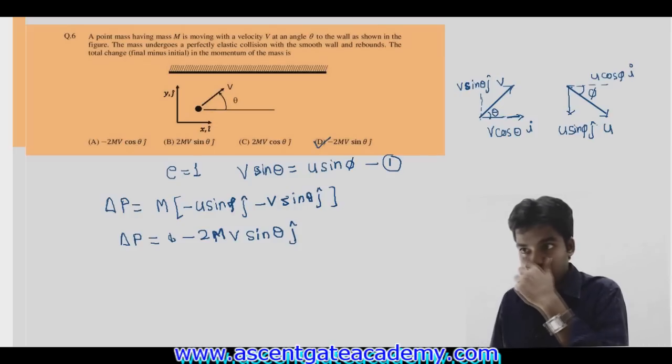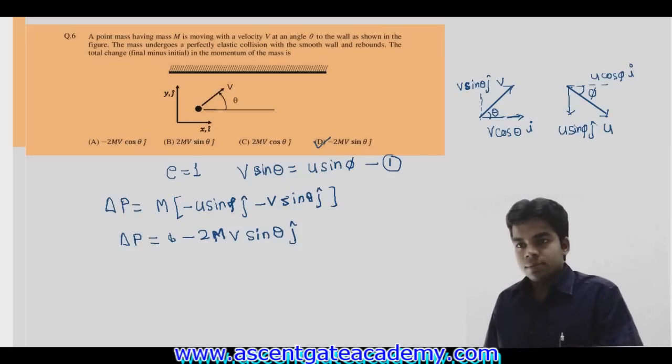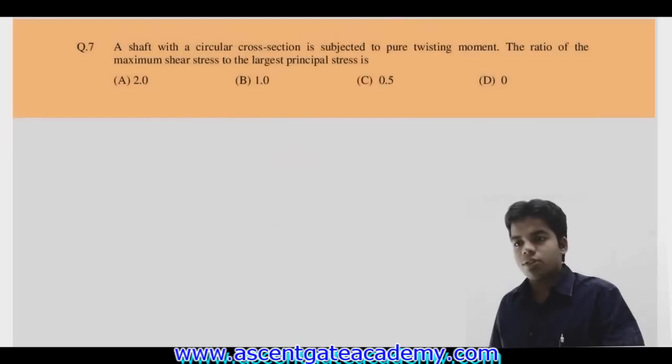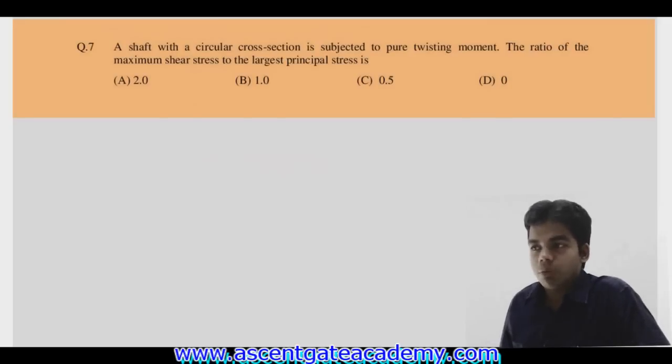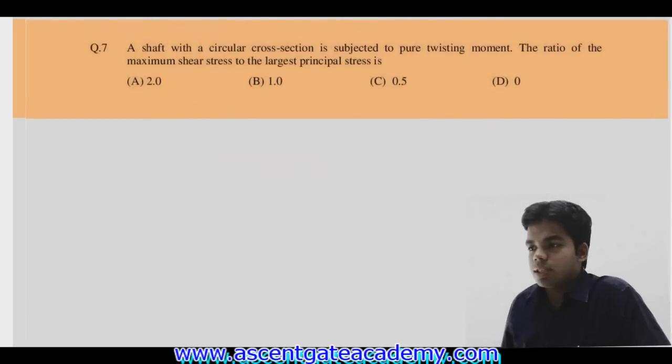Next question. Question number 7 from strength of materials. A shaft with a circular cross section is subjected to a pure twisting moment. The ratio of maximum shear stress to the largest principal stress of the shaft will be? So we have a shaft which is subjected to pure torsion. Pure torsion means if I draw the state of stress, it is subjected to pure shear like this. Pure shear tau.